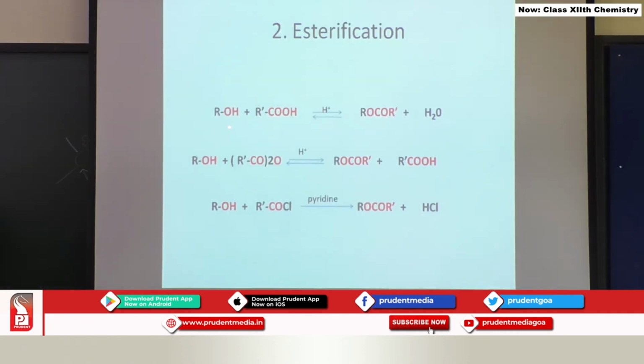Alcohol can be treated with carboxylic acid in the presence of an acidic medium, and you are going to get an ester. You can also treat alcohol with acid anhydride, and you are going to get an ester. Similarly, in the presence of pyridine, alcohol can be treated with acid chlorides, and you are going to get an ester. So, these are the different ways in which you start with an alcohol, and you can get esters by reacting them with 3 different reagents.